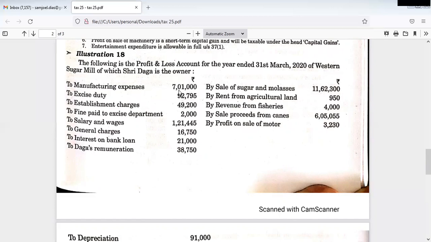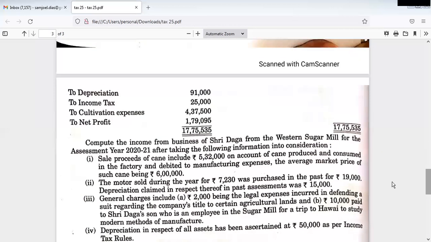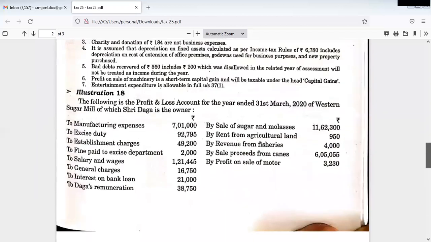So what to do? We have to deduct, but the amount of deduction must be equivalent to the market price of the cane. Fine. While solving the problem, from the net profit we have to deduct. Okay, let's move towards another point.